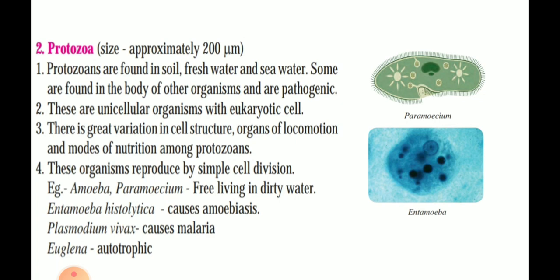This protozoa enters the mosquito's body, and when the mosquito bites us, this organism enters our blood and causes malaria. Euglena is autotrophic, so it doesn't cause any harm to anybody.